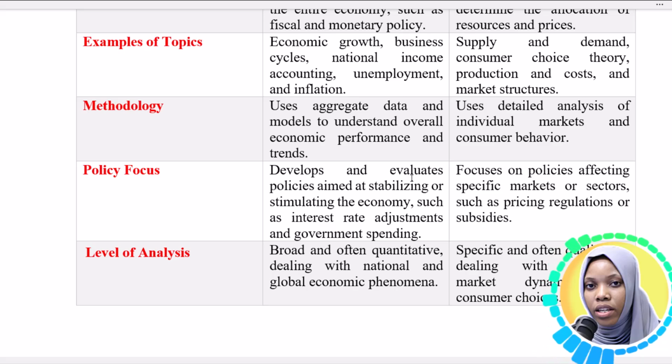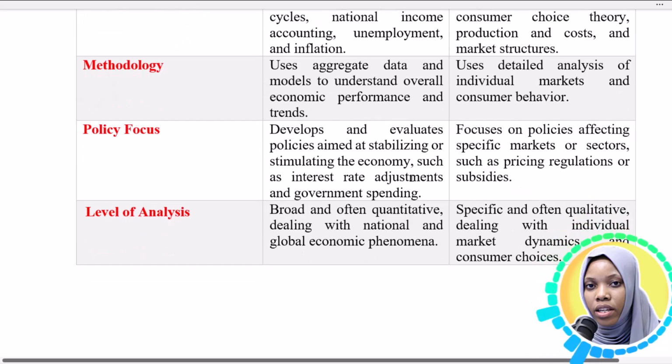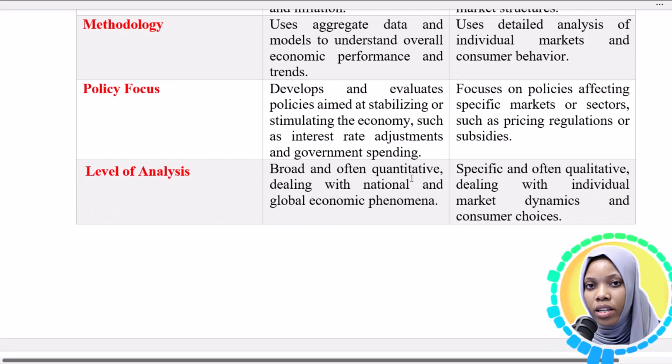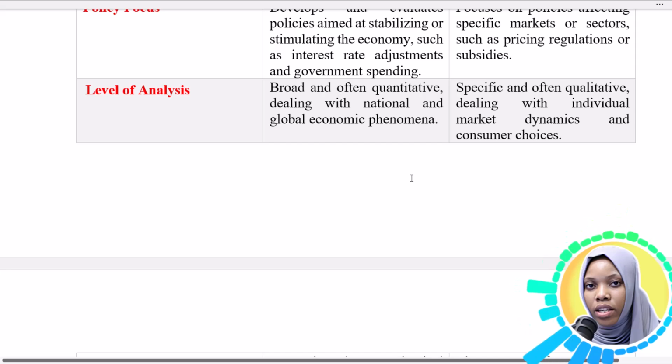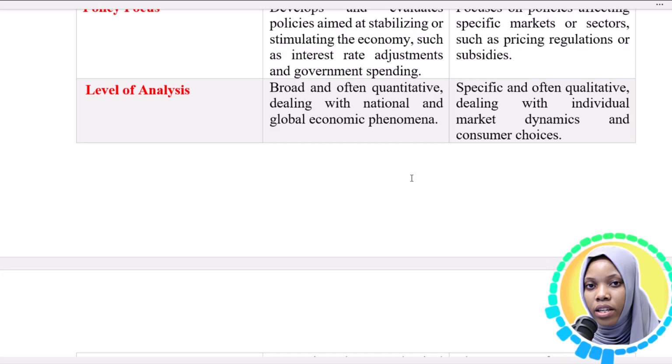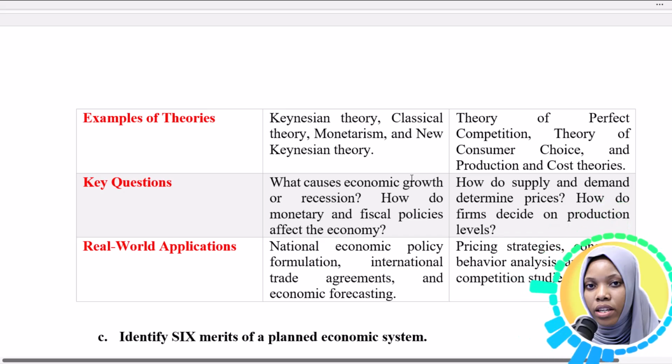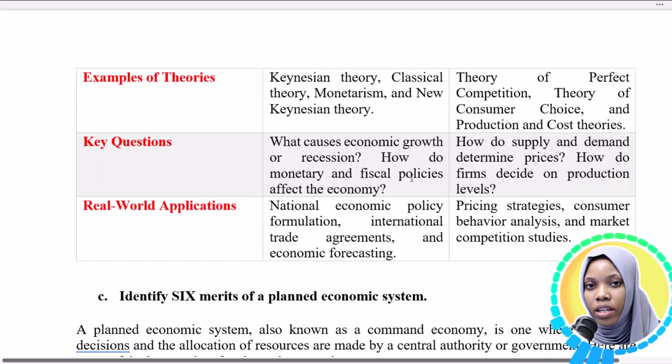And then there's the policy focus. So macro develops and evaluates policies aimed at stabilizing or stimulating the economy, whereas micro focuses on policies affecting specific markets or sectors. And the level of analysis in macro is broad and often quantitative, whereas in micro it is often specific and qualitative.